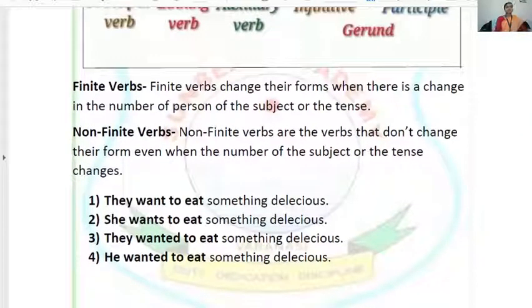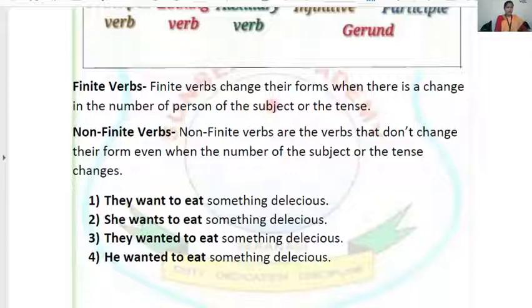Look at the sentences here. It is written, they want to eat something delicious. Here the sentence has two verbs, want and eat. Can you see that? In the first sentence, they is my subject and it is a plural subject. Clear? Now look at the second sentence. She wants to eat something delicious. Now my subject became singular, she.